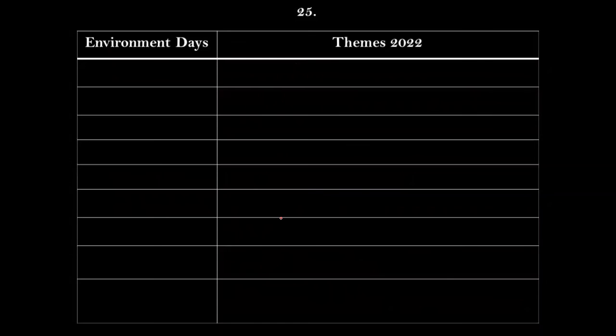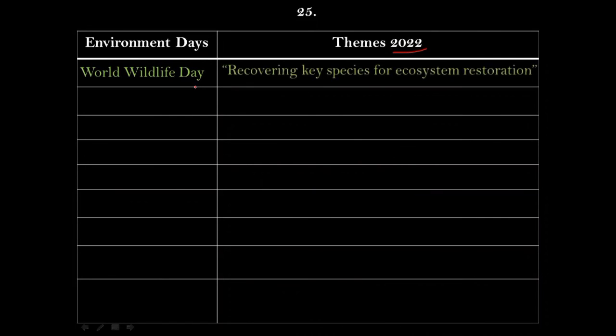Now let's have a look at the themes of the Environment Days celebrated this year, that is the year 2022. First of all, World Wildlife Day is celebrated already this year, and the theme for World Wildlife Day was Recovering Key Species for Ecosystem Restoration. Next, World Forestry Day, which is already celebrated.